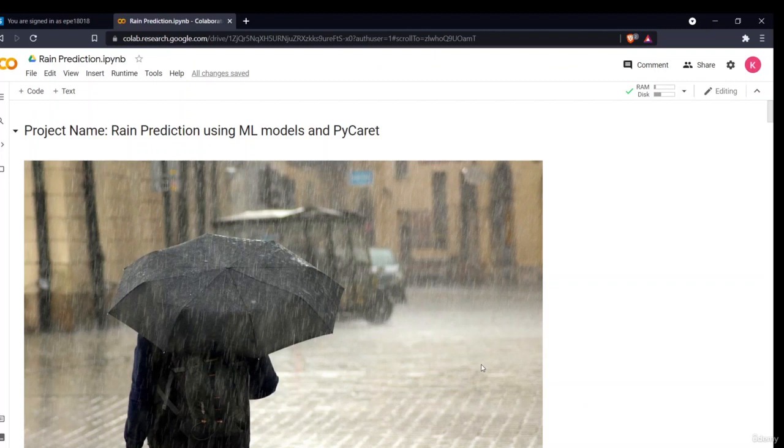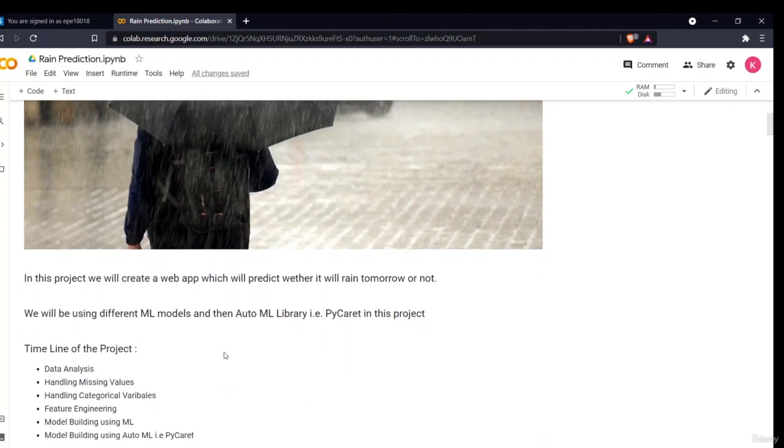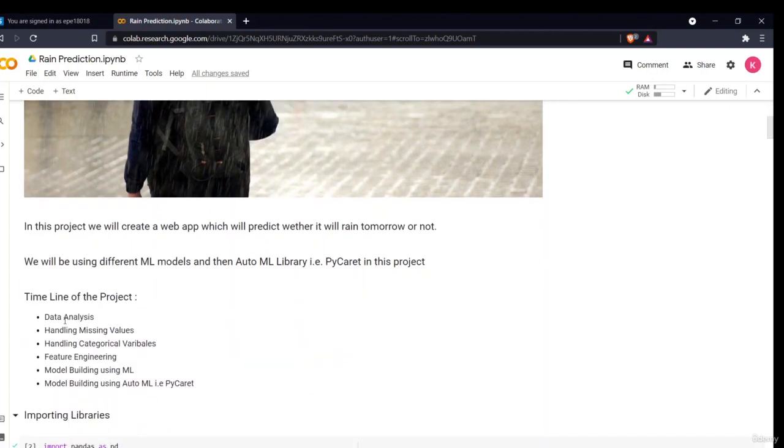Hello all, so now let's start our project, rain prediction using machine learning models and our auto machine learning library, PyCaret. In this project, as you can see, we will create a web app which will predict whether it will rain tomorrow or not. This is a very interesting project in that we'll be doing a lot of feature engineering and many of the machine learning and model building parts. Then we'll deploy the model. You'll come to know about the Flask API and the Heroku platform and all the technology and methods behind it. First, let us see the timeline of the project.